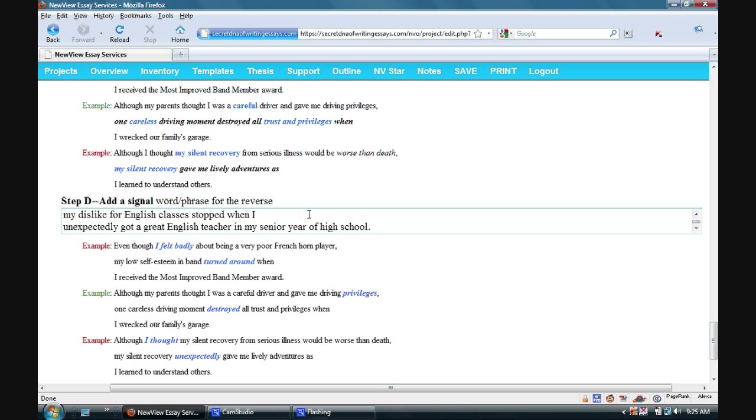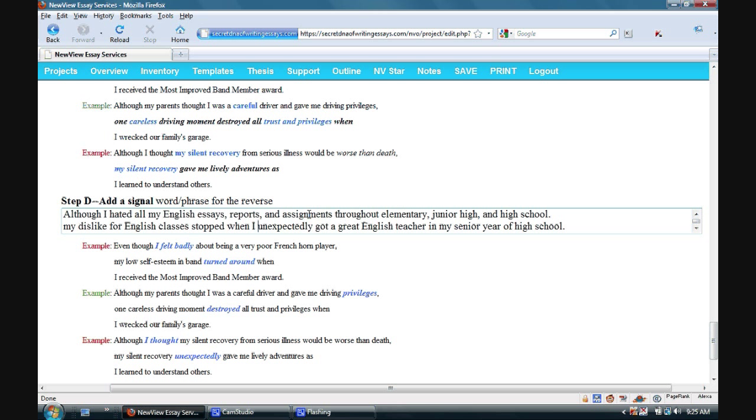I'm going to paste them back together here, and now I have the original old view, the transition showing the reverse, and the word unexpectedly is pretty important here because it's the reverse. It's the reverse of what we expected to see. And I'm emphasizing it by using the word unexpectedly. However, this word stopped right here. That one's kind of bugging me because it seems a little bit awkward.